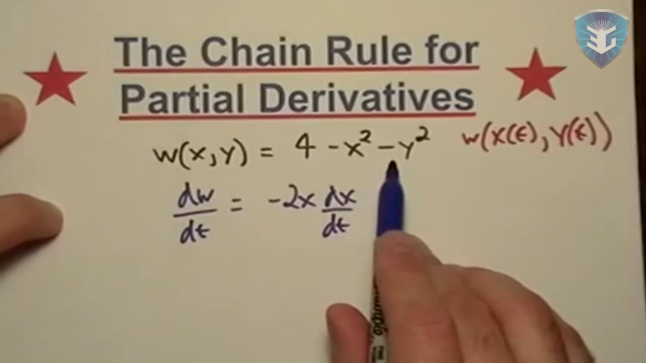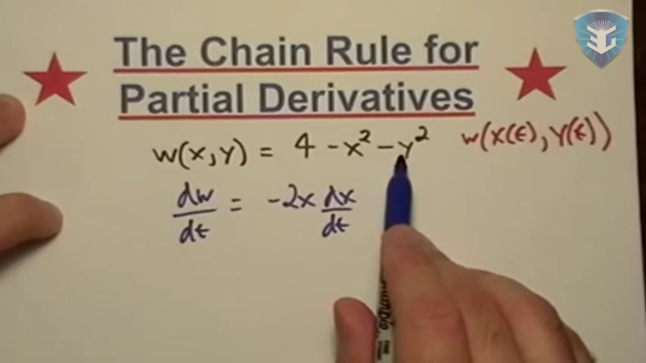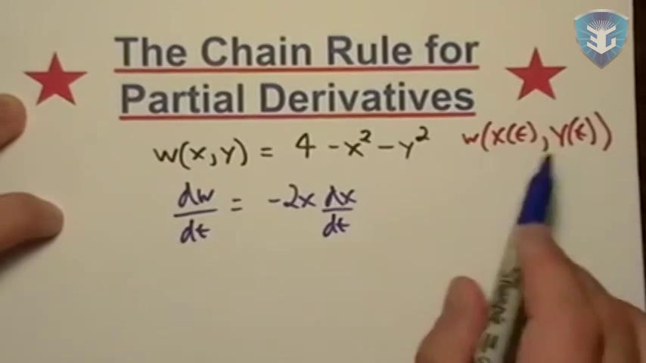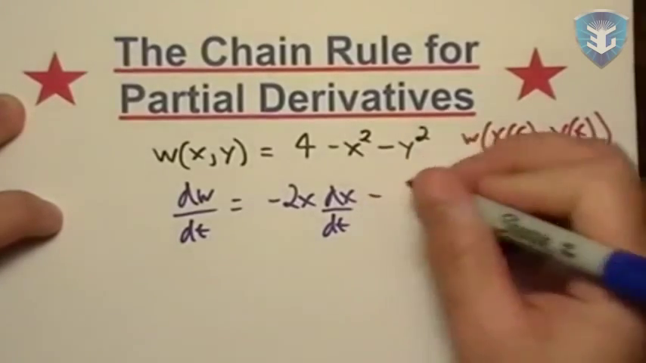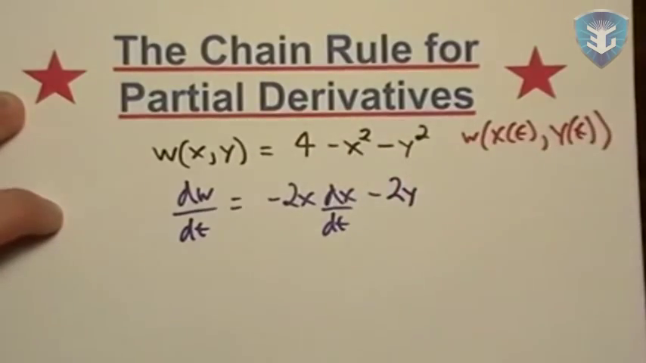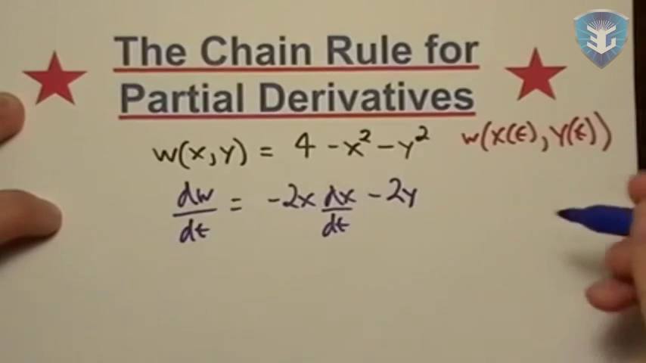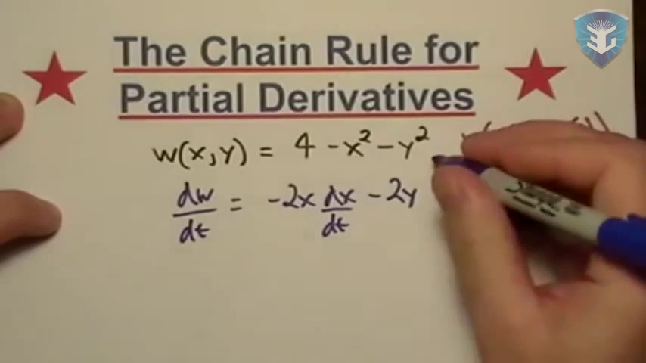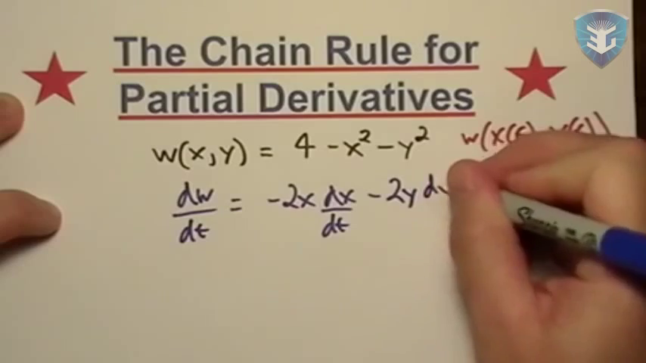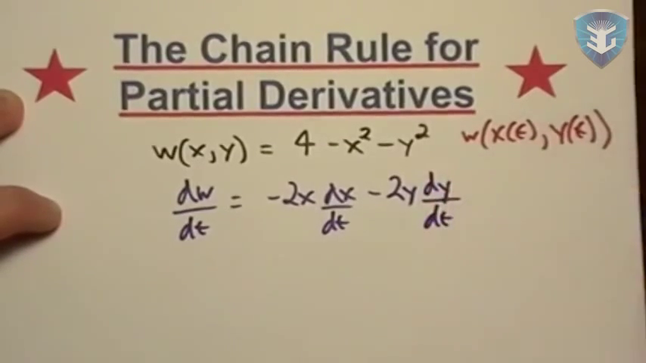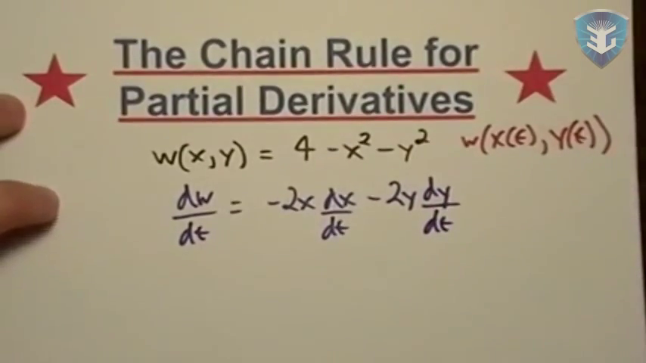So now I get to my y term, and the same thing. y is a dependent variable of t, so I'm going to take the derivative. But since I don't know what the derivative of y is with respect to t, I'm just going to write it generically, right there, just like that.